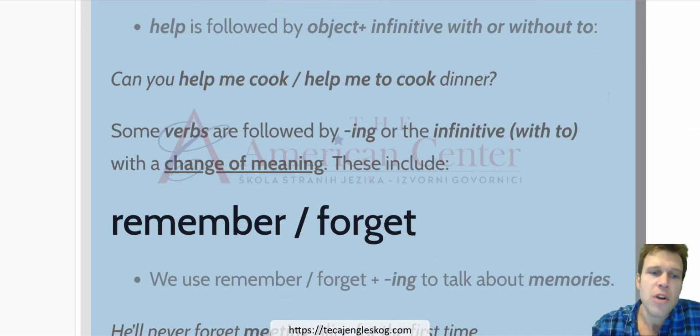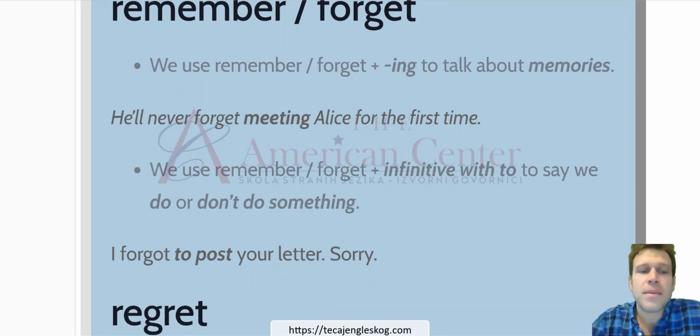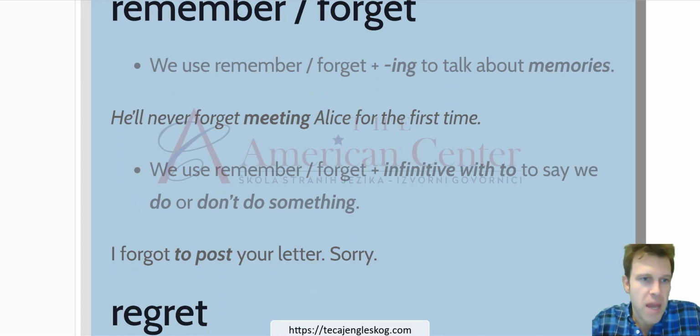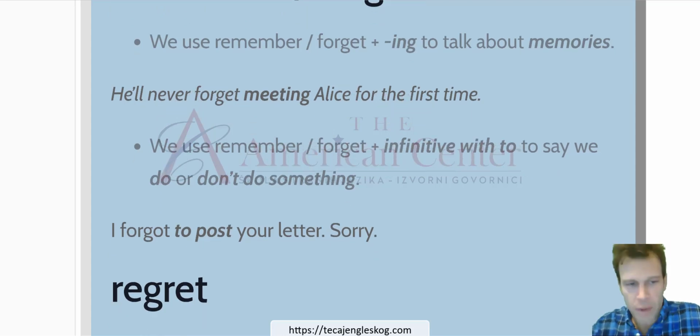So we have more with this lesson. Mostly we're talking about specific verbs, remember and forget. Now these verbs are special because they can have different meanings. For example, we can use remember or forget with a gerund to talk about memories. He'll never forget meeting Alice for the first time. That's a memory.